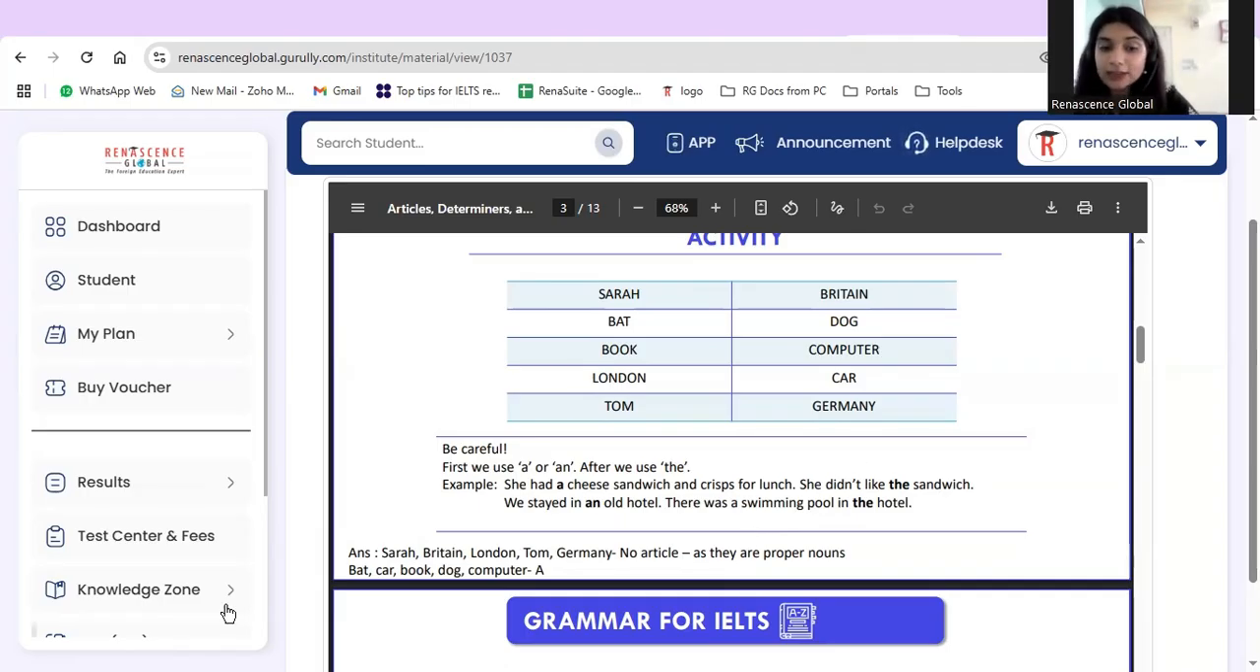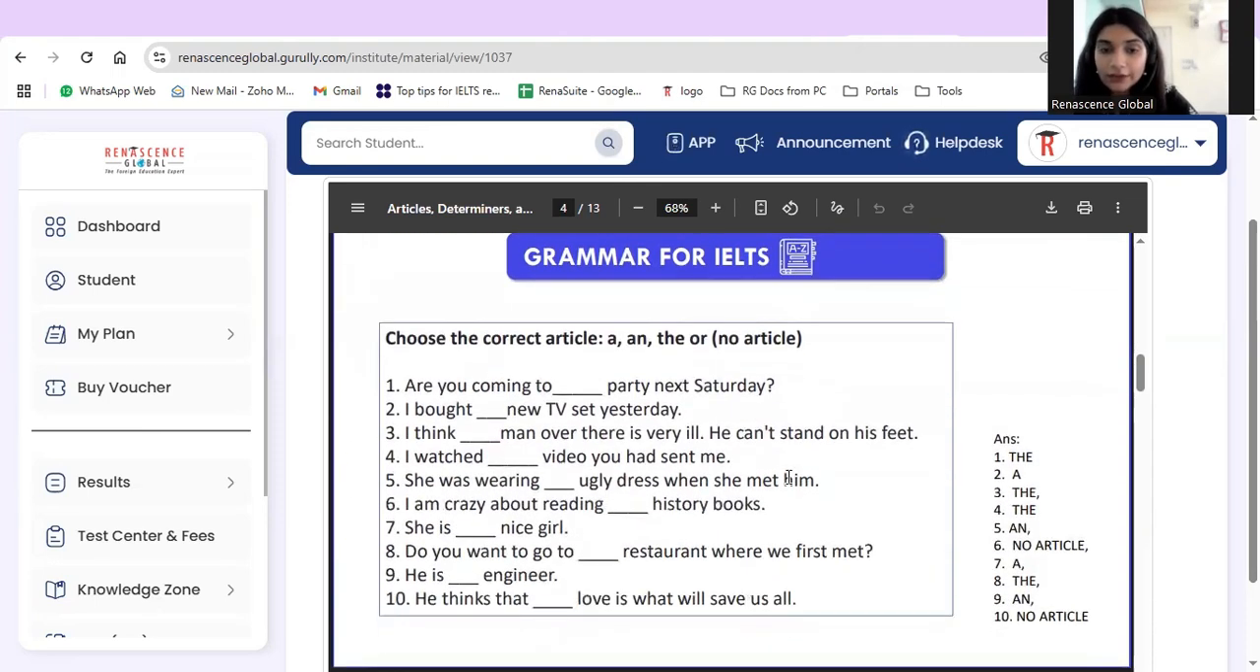Now then we have bat, car, book, dog, computer. We use a with those because again they start with consonants. Now we have another activity where we have to choose the right article or choose no article at all. Are you coming to the party next Sunday? Not a party, not an party. When we talk about a specific thing, here in the sentence, we know we are talking about a specific party which the other person is also aware of, right? So when we talk about some specific thing, some specific situation, a specific event, we use the as the article.